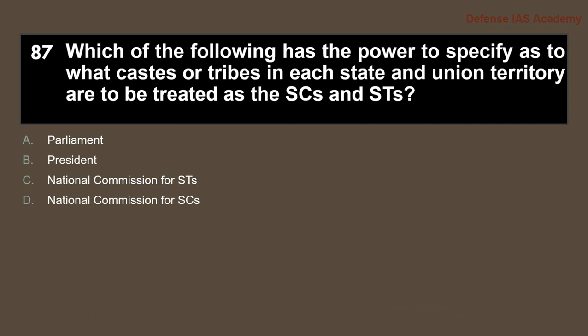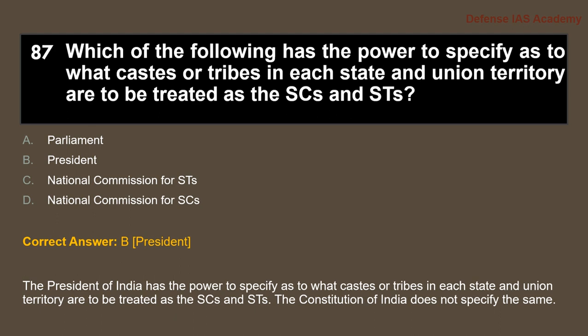Next question is, which of the following has the power to specify what castes or tribes in each state and union territory are to be treated as the SCs and STs, SC and ST? So the answer is option B, President.